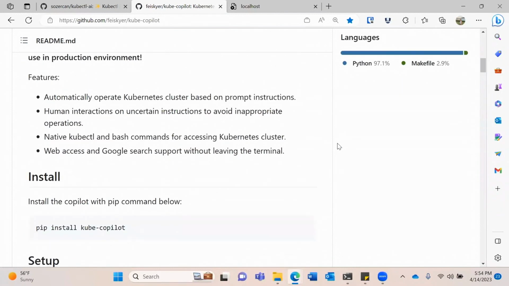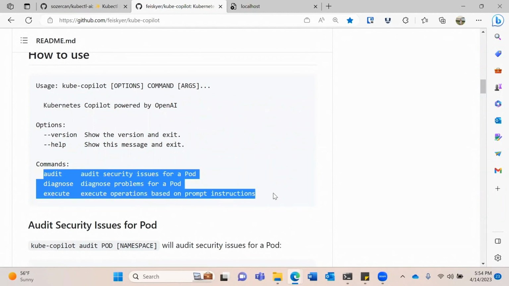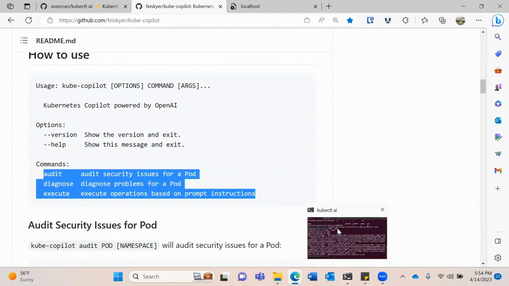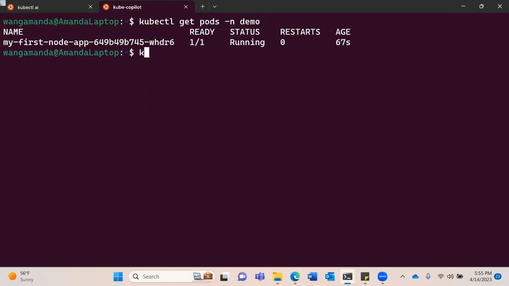This is Cube Copilot, our friendly assistant that actually goes into the cluster and helps you troubleshoot things inside the cluster with the context of the cluster itself. Not kubectl commands, you're going to go straight in and ask. Cube Copilot has three modes. You have audit, you have diagnose, and you have execute. We're going to see diagnose right here.